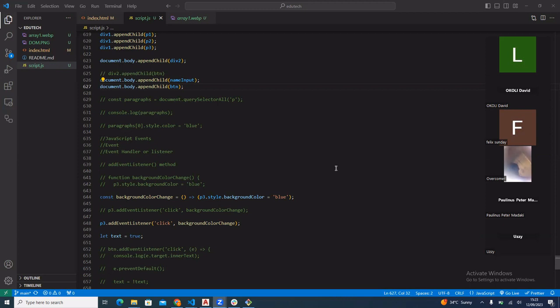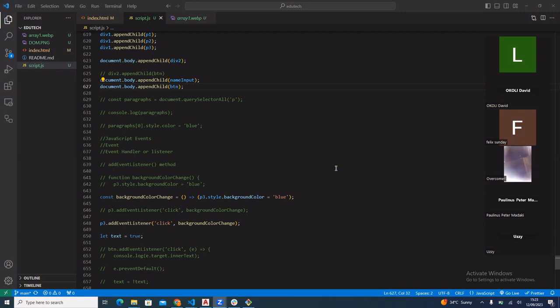And we did a few examples the last time, and we said in JavaScript we have something called events, and we have something called event handlers or event listeners. Events are the actions themselves, while event handlers are the piece of code that is executed whenever these actions are called. Let's say you click, the click is an event, but I know we're mostly conversant with the